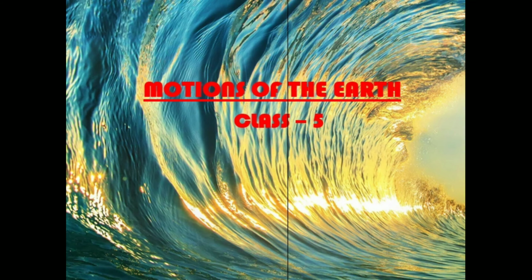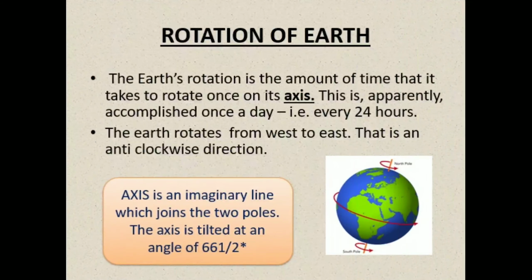Today's topic is motions of the earth. What is the rotation of earth? The earth's rotation is the amount of time that it takes to rotate once on its axis. Now the question is what the axis is. Axis is an imaginary line which joins the two poles of the earth.